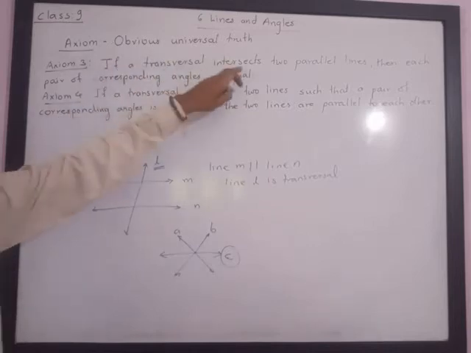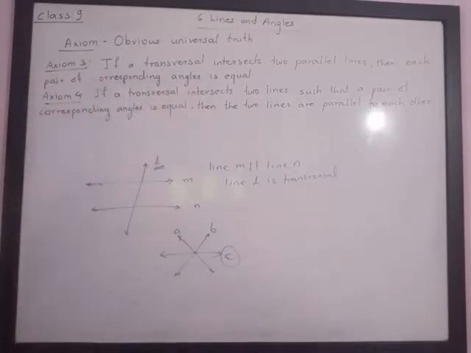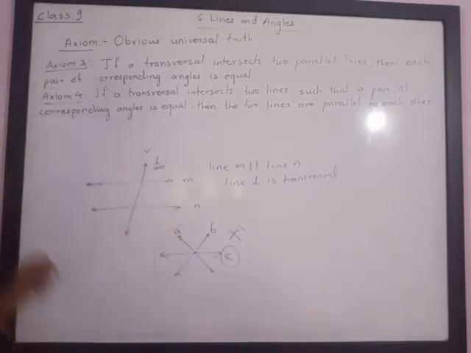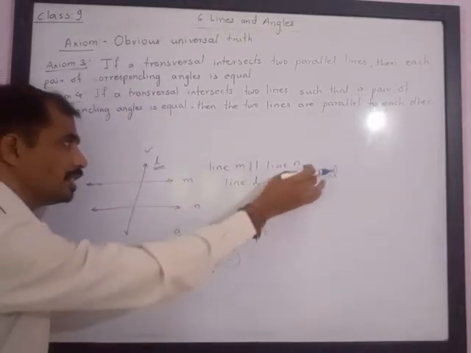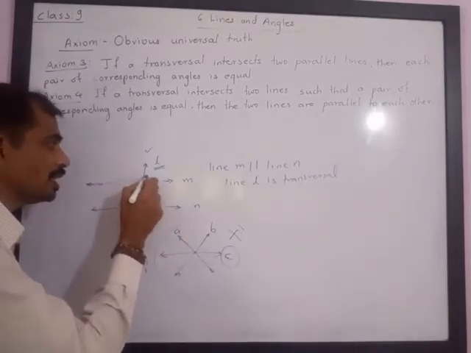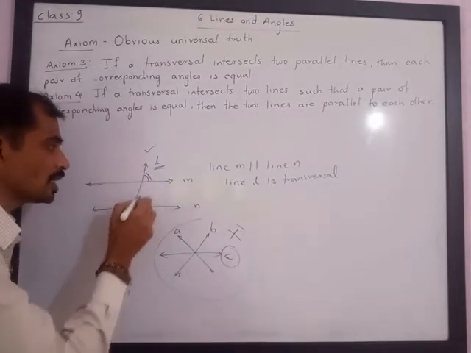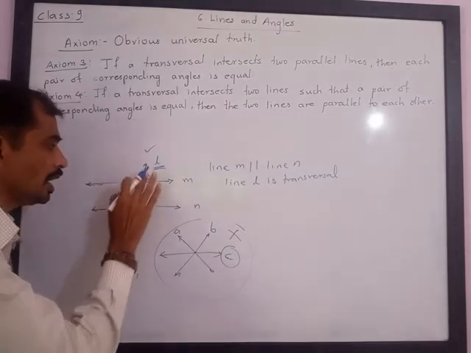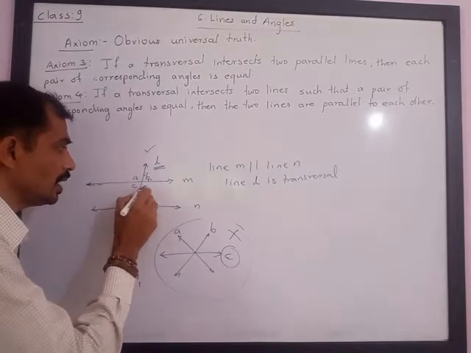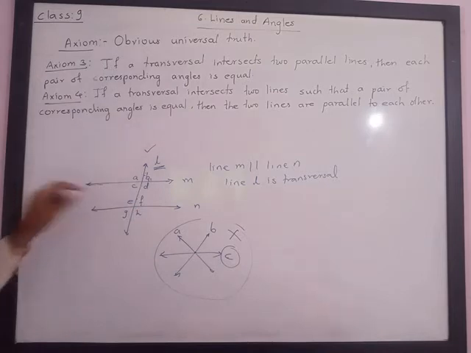If a transversal intersects two parallel lines, then each pair of corresponding angles is equal. Here line L is a transversal. If line M is parallel to line N and line L is a transversal, then each corresponding pair is equal. If the angles are named A, B, C, D, E, F, G, H, then each corresponding pair is equal.